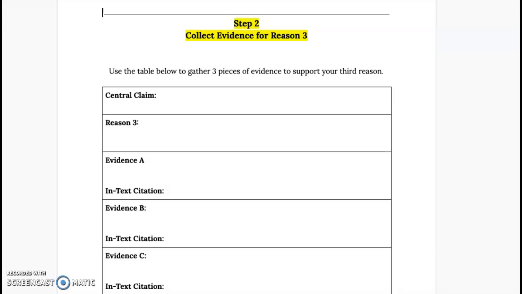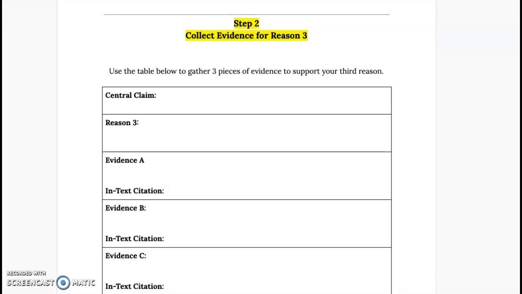Hi everyone. Here we go onto our third body paragraph. So remember, our argument essay has 5 paragraphs. We have up to this point completed body paragraph 1 on our reason 1, body paragraph 2 you completed yesterday. Today we're beginning work for body paragraph 3.